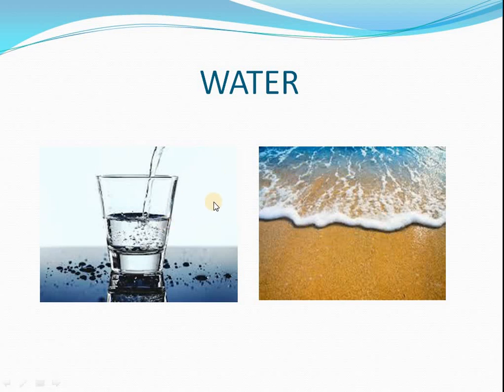Some people say, sir, this water has the formula H2O and this formula is also H2O. Some will say, sir, this water contains 2 atoms of hydrogen and 1 atom of oxygen. And some will say this water contains 2 gram of hydrogen and 16 gram of oxygen, so the ratio of hydrogen to oxygen is 1:8. So there are different points of view for this water. We have to discuss each and every aspect in a good manner.